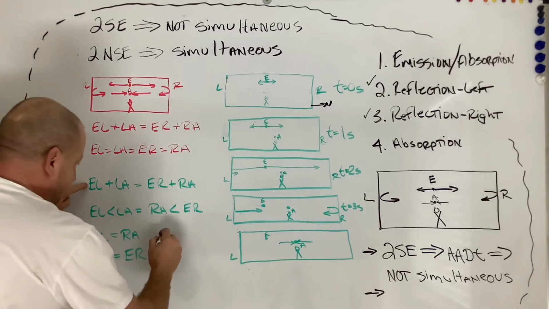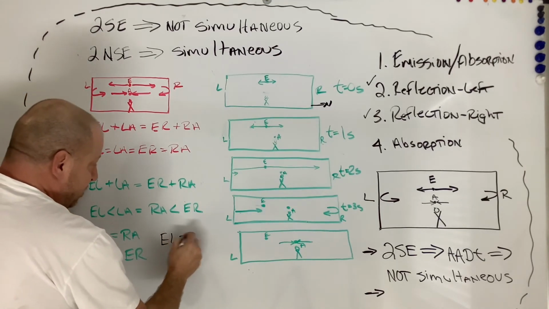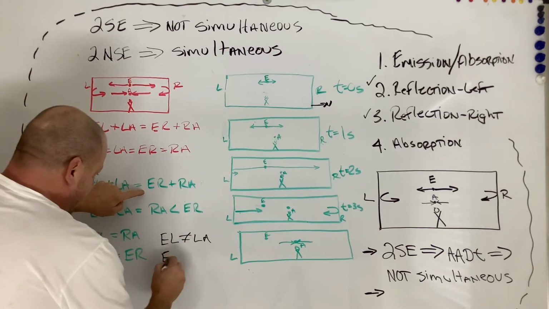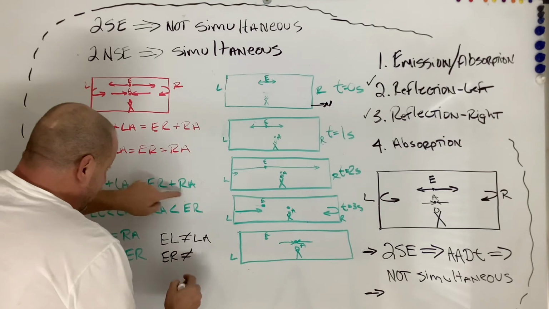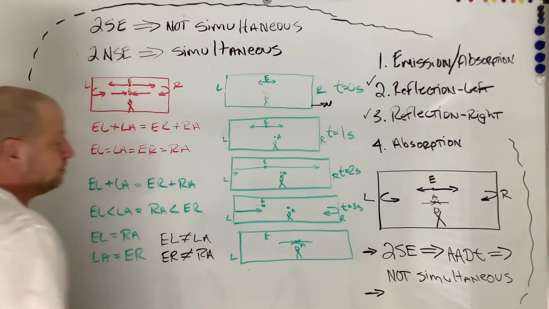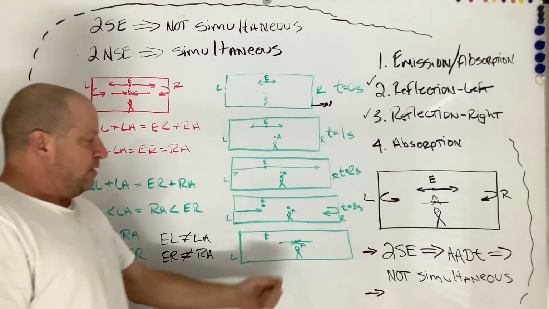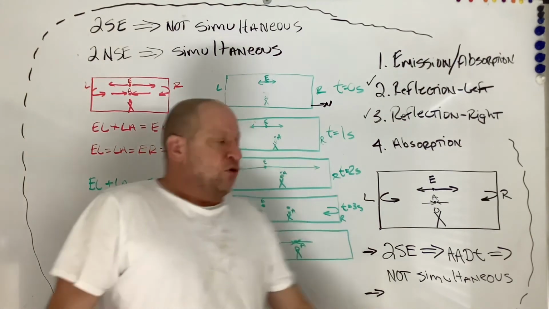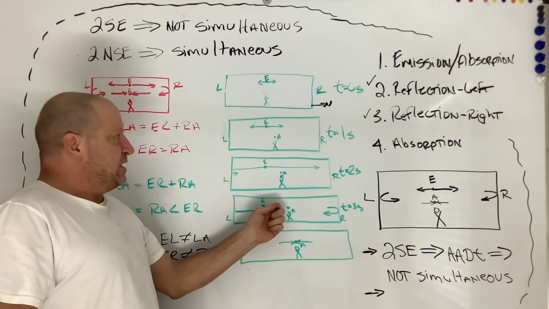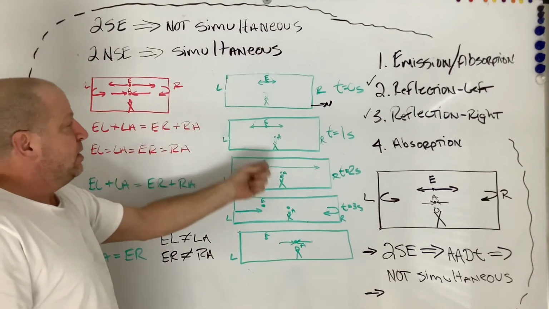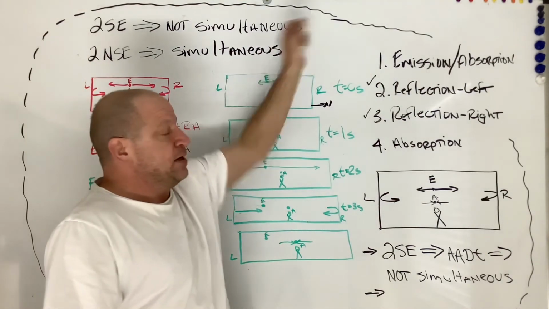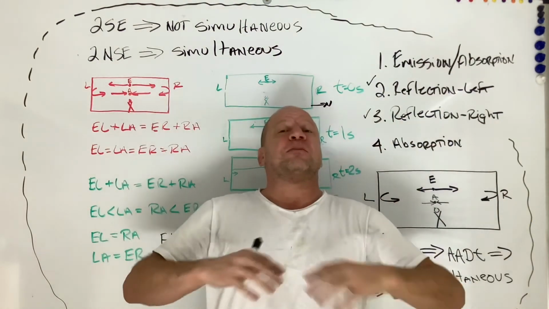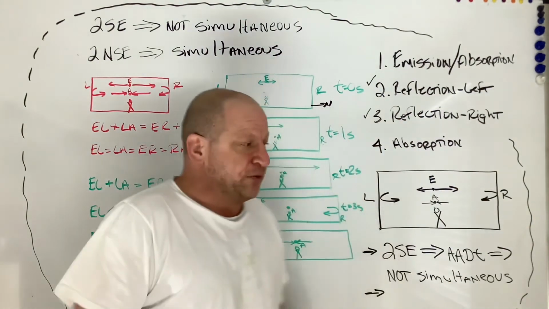But EL does not equal LA, and ER does not equal RA. And that's how we can tell that this one is always moving relative to this one. So his time rate will always be slower than the other's because he's the one moving relative to the electromagnetic field that permeates through the backdrop of both reference frames.